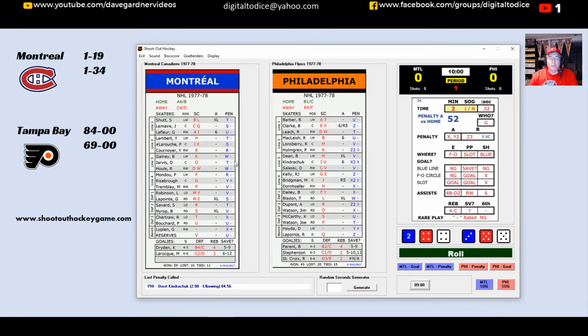It is going to be G. This time it's going to be Risebrow. I think it's Doug Risebrow, isn't it? Risebrow from the slot again. Risebrow moving in on Parent. Risebrow scores. Dougie Risebrow has put the Canadians up 1-0 here.